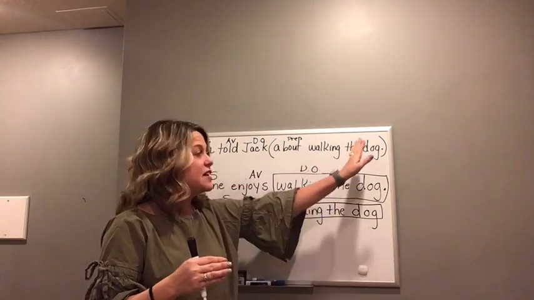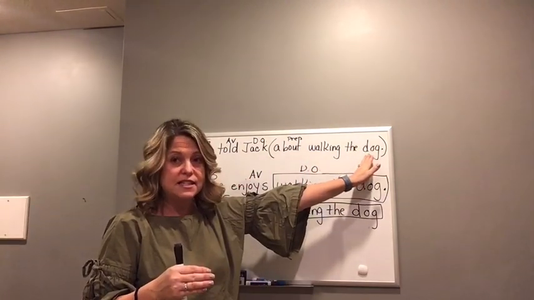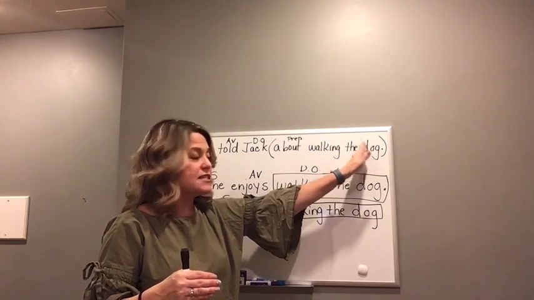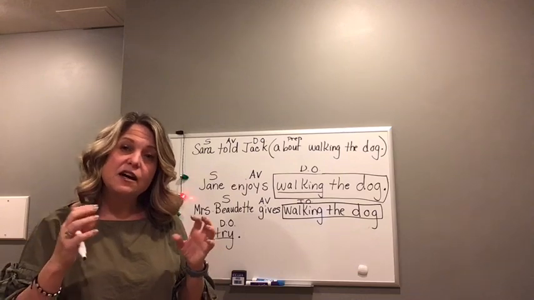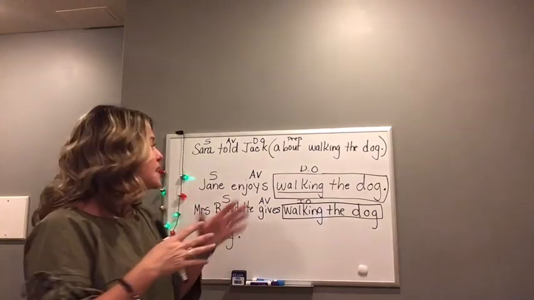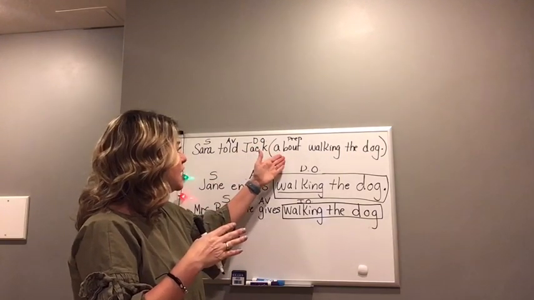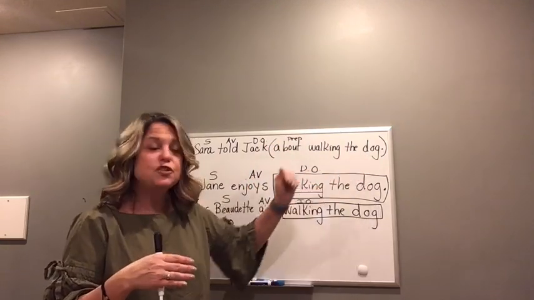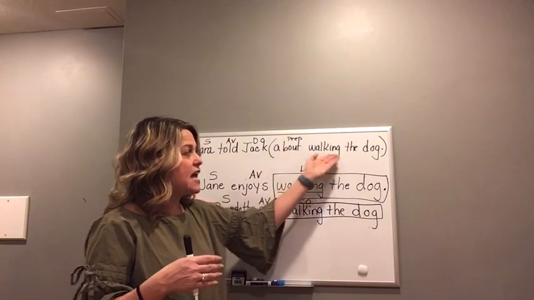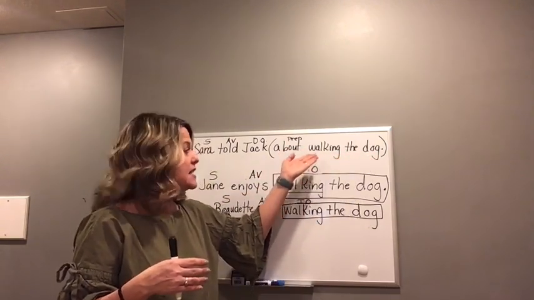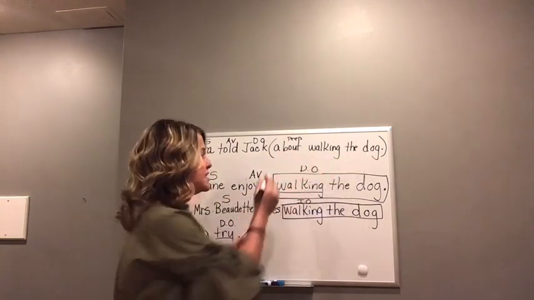Don't think that dog is the noun and that dog is the object of the preposition. It isn't by itself. She didn't just tell about the dog. She told about walking the dog. This is a verbal phrase. It is a gerund phrase.